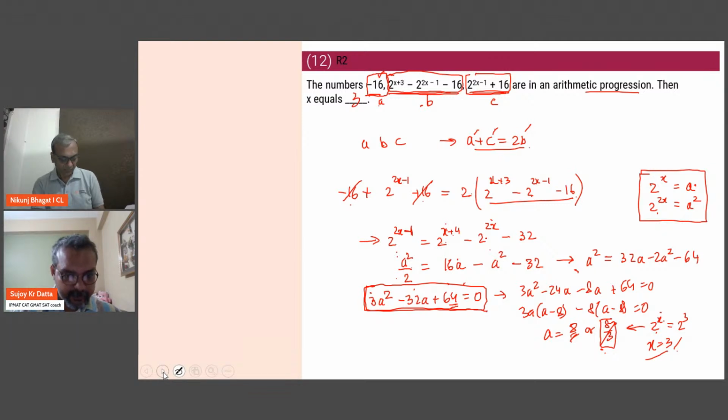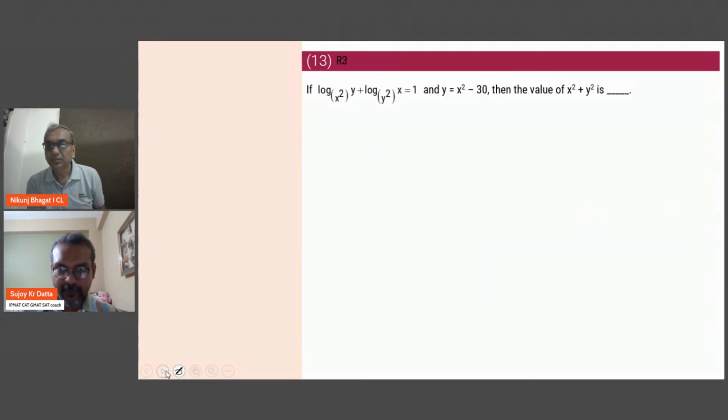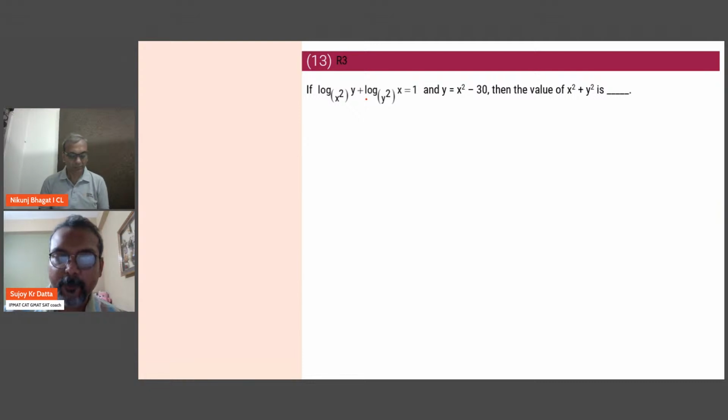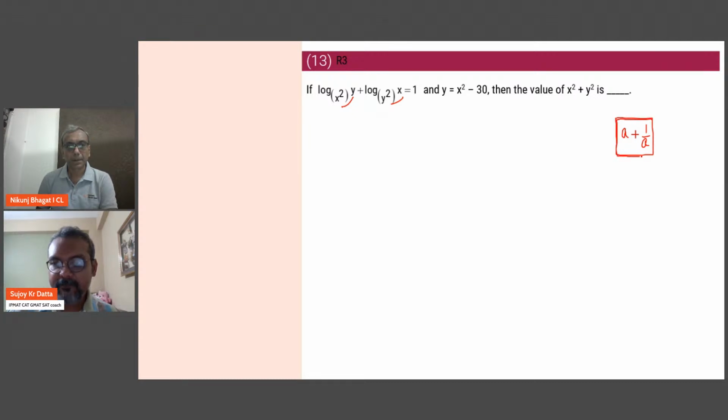All right, let's go to the next one then. Last one from this section. Now, this is a very interesting question. It depends on how you are approaching it, okay? So x and y and x have swapped, okay? Then you should remember this, a plus 1 by a. Okay, a plus 1 by a.